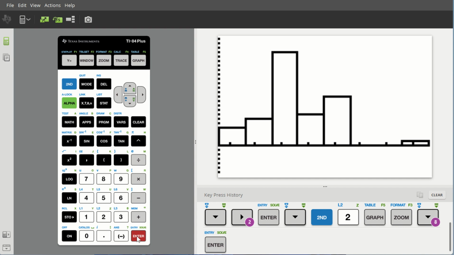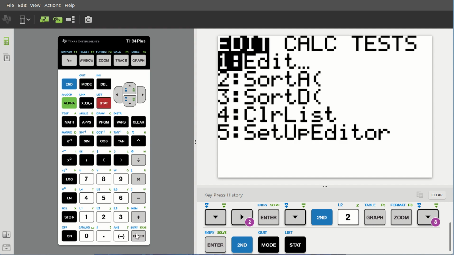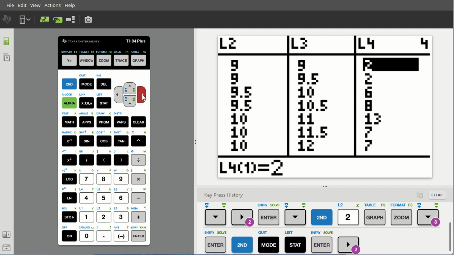Second way, when the frequency is given. So again we need to enter the data, back to stat, edit, and again I have data already entered. With frequencies it's a little bit more efficient. You have less duplicate data to type in. So using the same data set, this time I have the data, and then on the next list I have the frequencies corresponding to it typed in already. So my data is in L3, frequencies in L4.